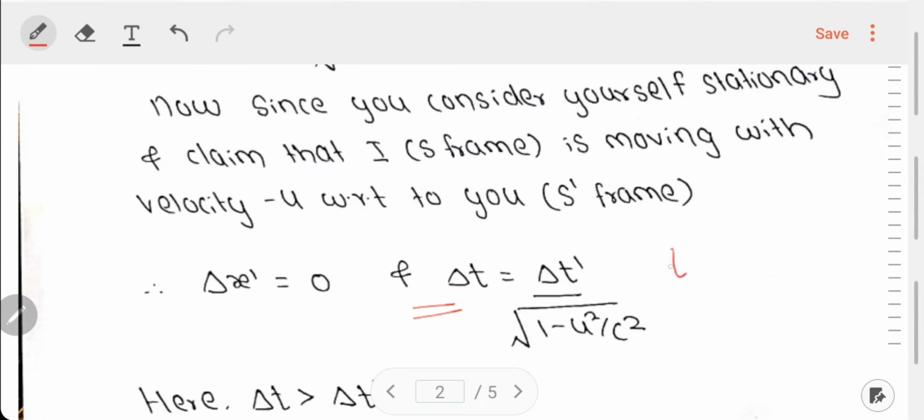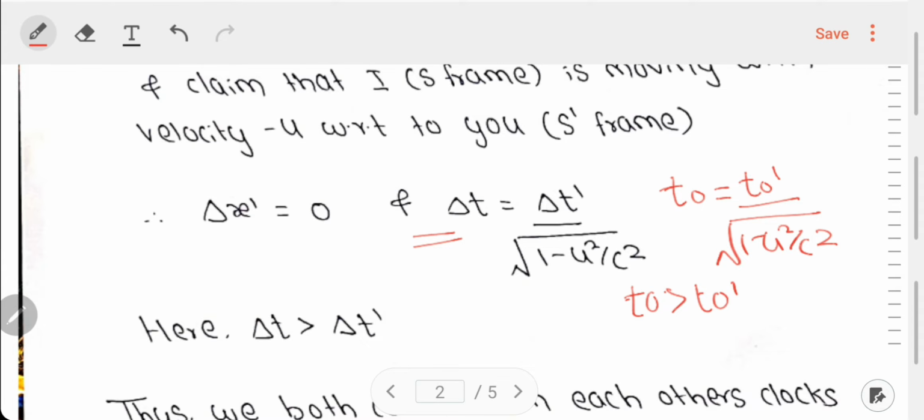del t is equal to del t prime over under root 1 minus u square over c square. And this del t, as I initially defined, let it be t naught and del t prime be t naught prime. Therefore, again over here we get that T naught is greater than T naught prime. So, if we see the thing from your perspective, you can also say that the time period of my clock is greater than the time period of your clock, and therefore you can claim that my clock is running slower